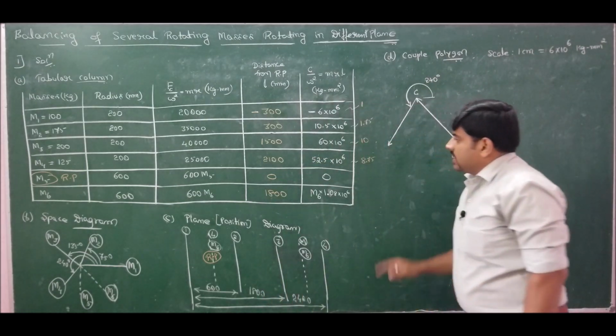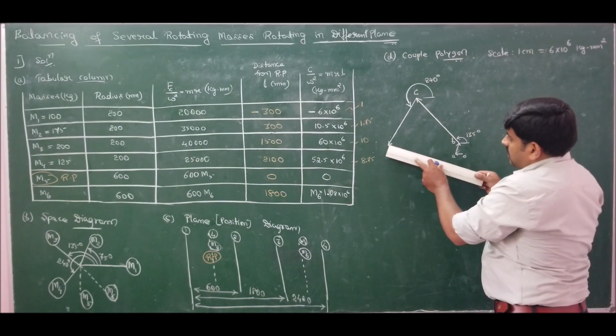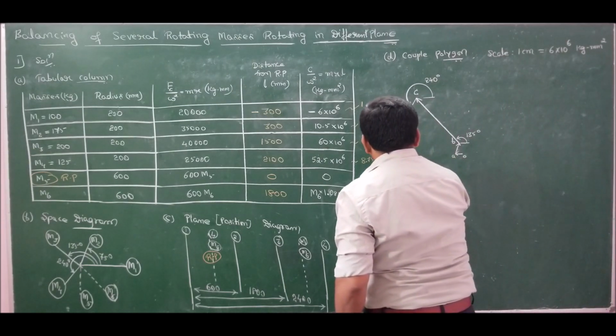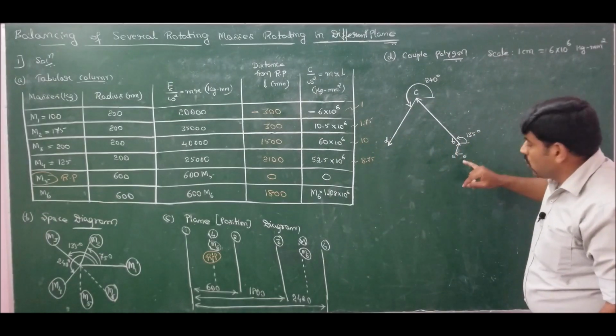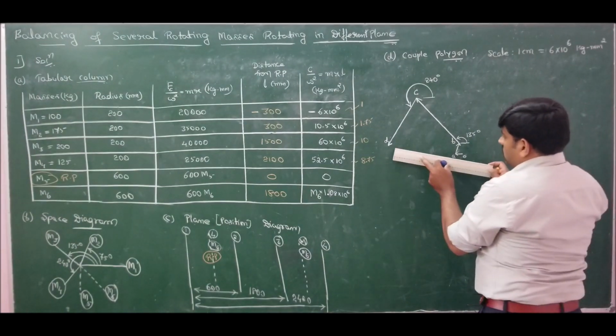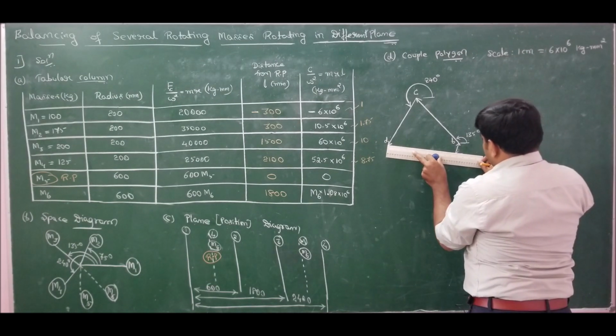Now we know that the closing side should be the answer. So this is the closing side, and from D I should join to O, the starting point, not to A. So join from D to O, that completes the problem.